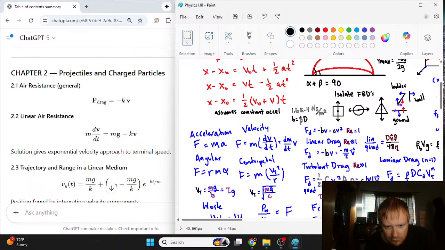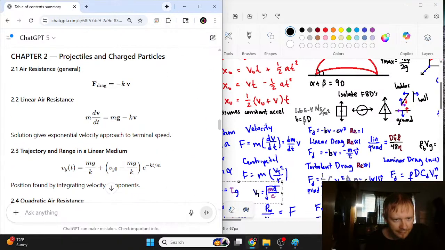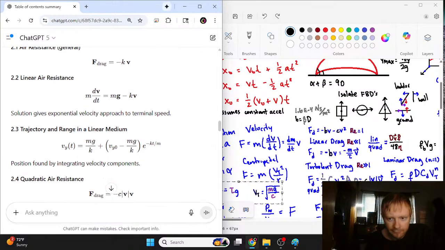I think it's better to just look at the terminal velocities, because terminal velocity is mg divided by b when you're just focusing on linear drag. Then you have terminal velocity be the square root of mg divided by c if you're doing the quadratic. And that makes sense. You have v squared, it gives you a square root. If you have just regular v, you just get the regular v. Alright, so that's good for the drag forces.